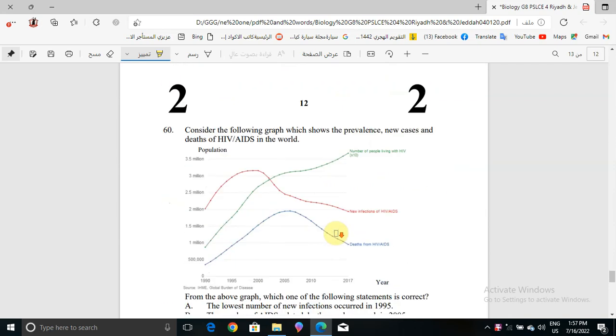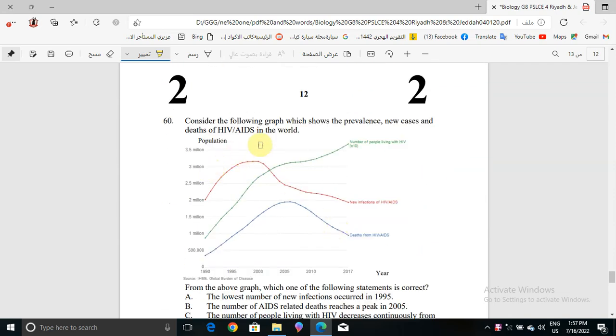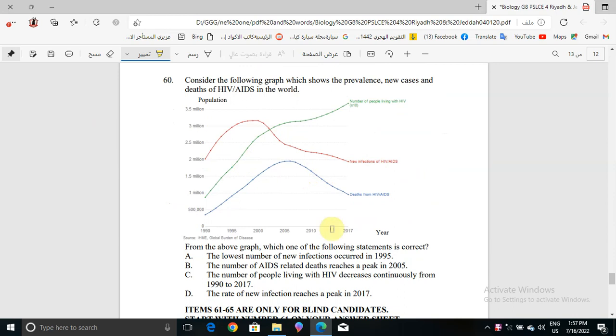Now in question number 60, what is it asking? Consider the following graph which shows the prevalence, new cases and deaths of HIV/AIDS in the world. Okay, we have the data. And from the above graph, which one of the following statements is correct? I think it will be: the number of AIDS-related deaths reaches a peak in 2005, right?